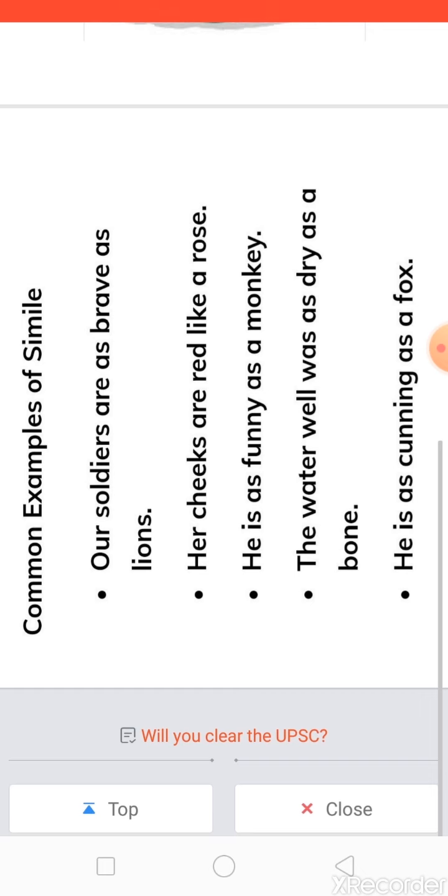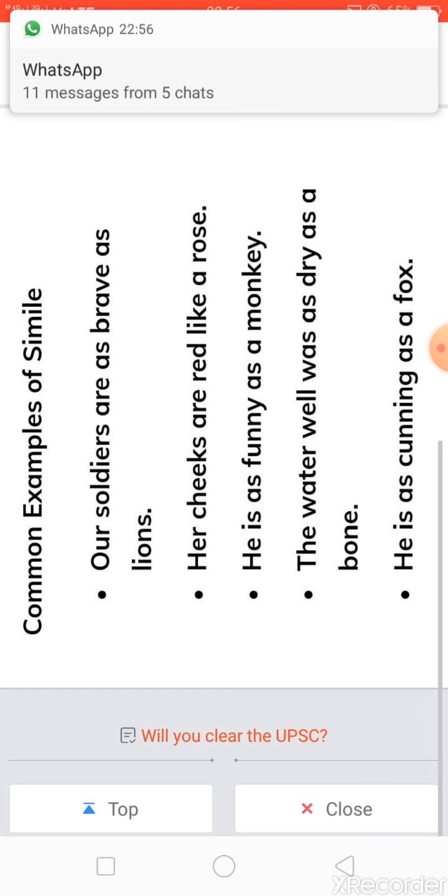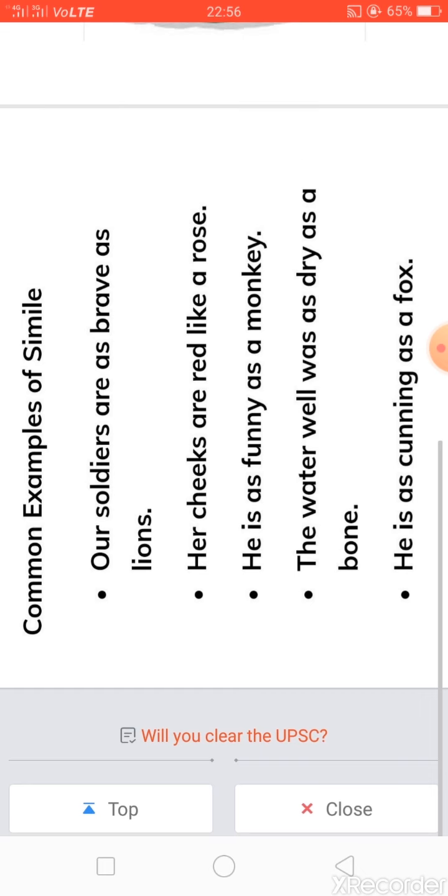He is as funny as monkey. The water level was as dry as bone. He is cunning as a fox. So you can see the words like and as are used in all the sentences to make a comparison. Okay, so this you need to remember. If the sentence contains the word like or as, then it is a simile. Okay,